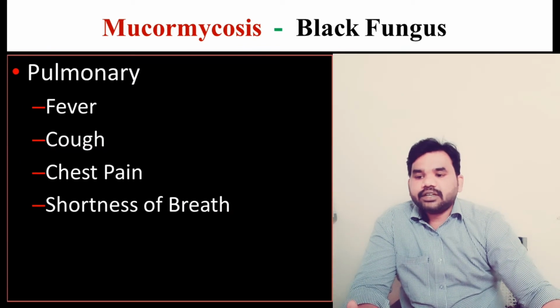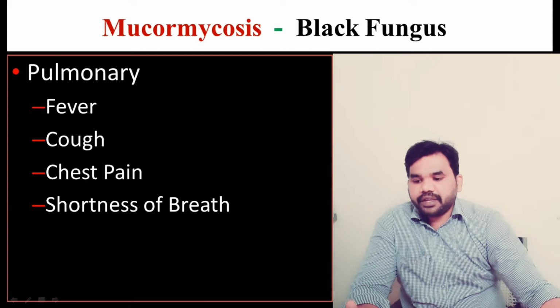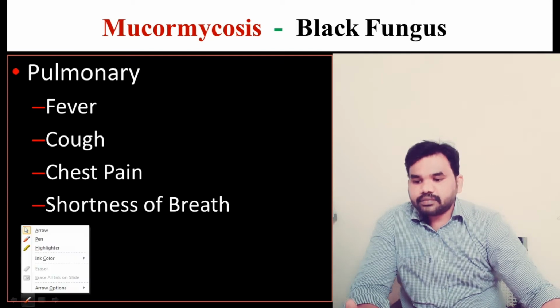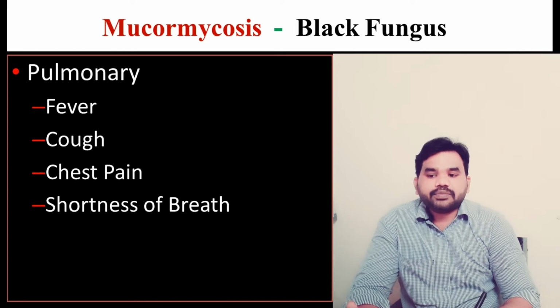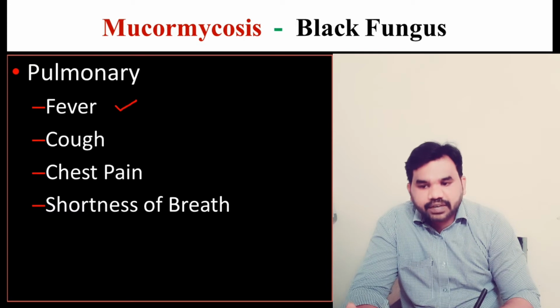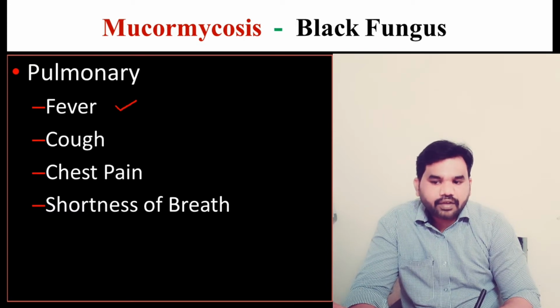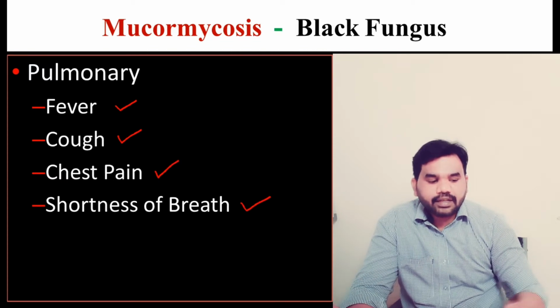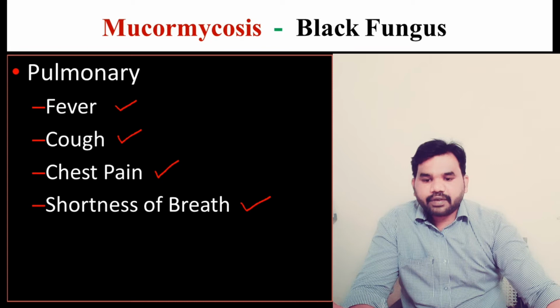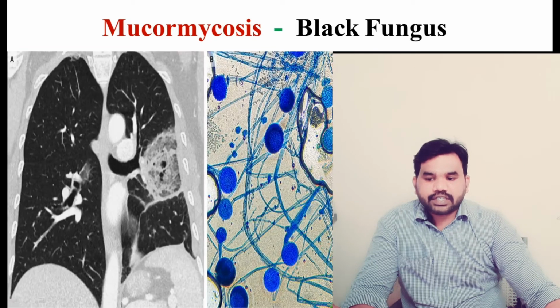And the next one is pulmonary. Pulmonary means lungs. Whenever our lungs are infected with mucormycosis, we have symptoms of fever, that means a rise in temperature, cough, pain in the chest, and shortness of breath, because it is infecting the lungs. And we can find that in the CT scan like this.